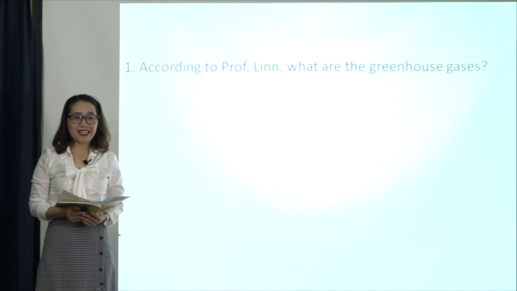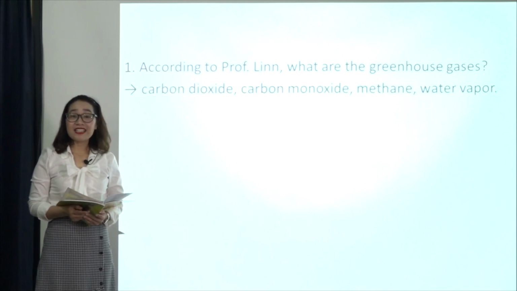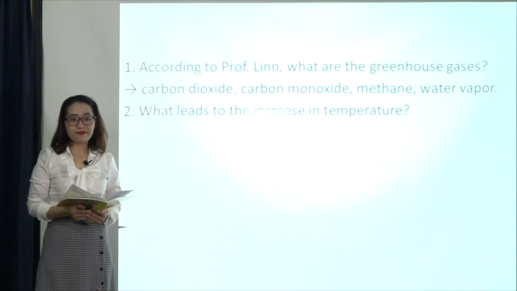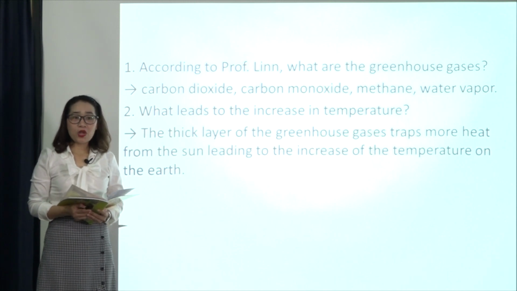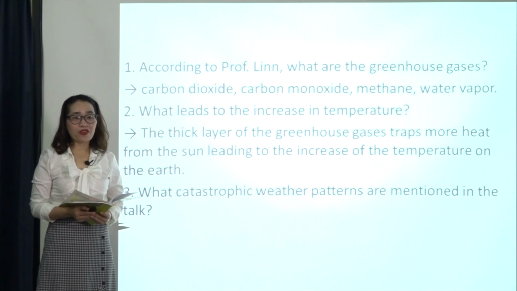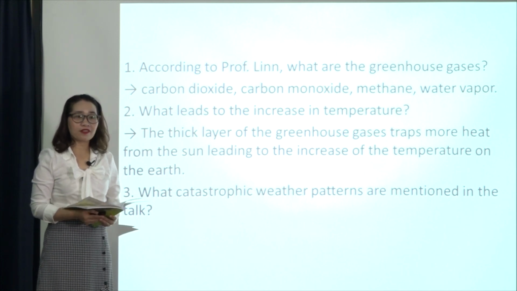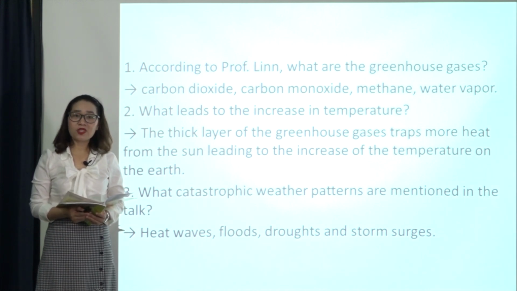And as you studied in listening, according to Professor Ling, what are the greenhouse gases? So you can see that there is carbon dioxide, carbon monoxide, methane, water vapor. What leads to the increase in temperatures? The thick layer of the greenhouse gases traps more heat from the sun, leading to the increase of the temperatures on the earth. And what catastrophic weather patterns are mentioned in the talk? Now you can see that heat waves, flood, drought, and storm surges.